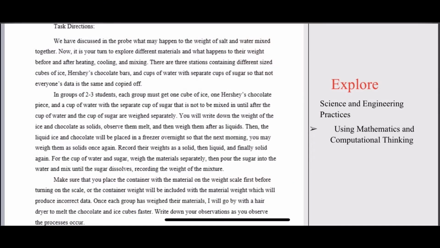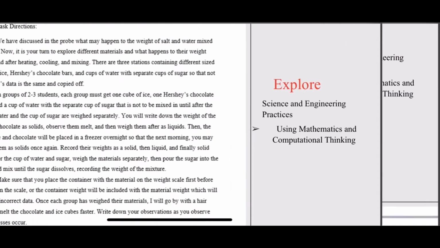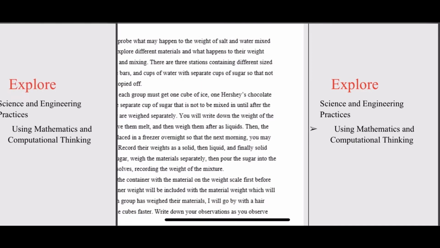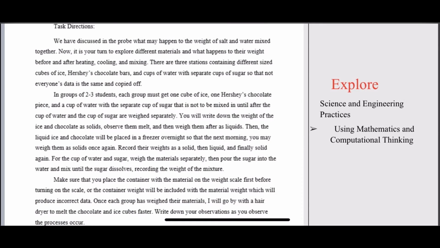Now, after discussing in the engage phase about the different answers to the probe, we would begin the explore phase where I asked them to watch ice and chocolate melt, first weighing them on a digital weight scale. They would weigh them as solids, watch them melt, which I would go around blowing a fan to help the substance melt a bit faster.